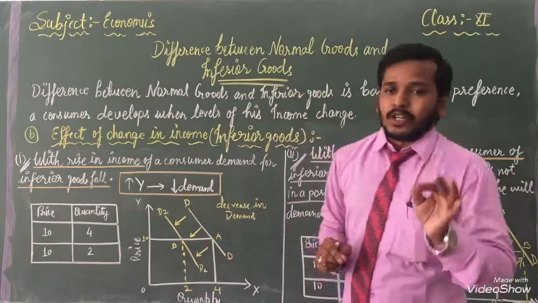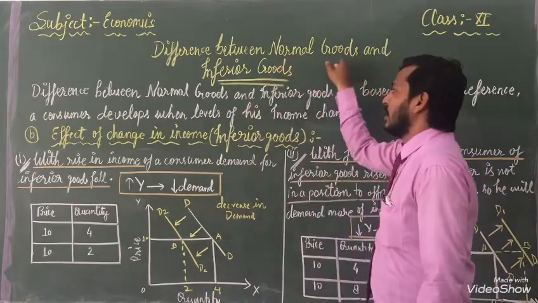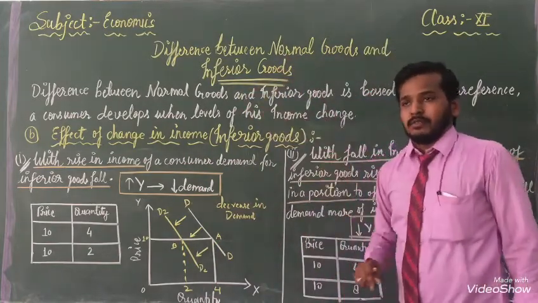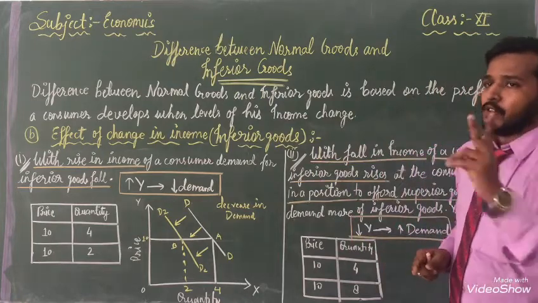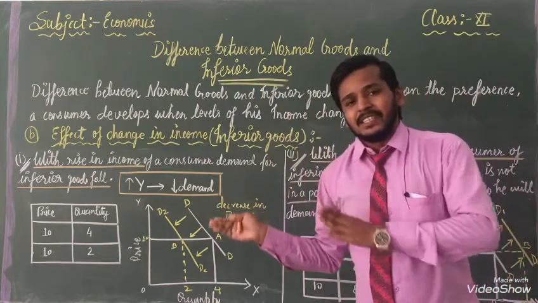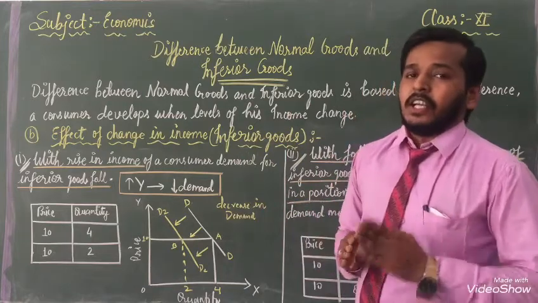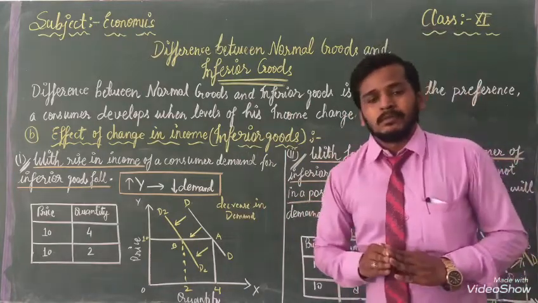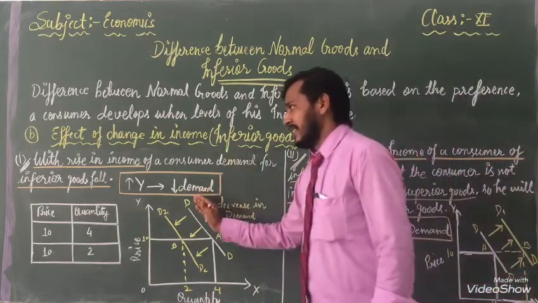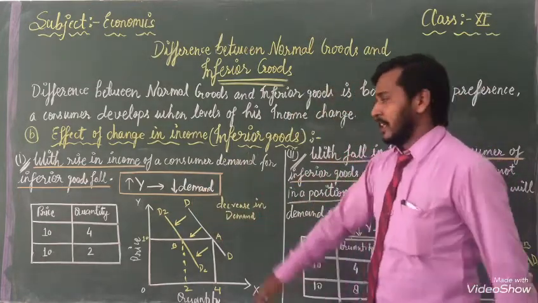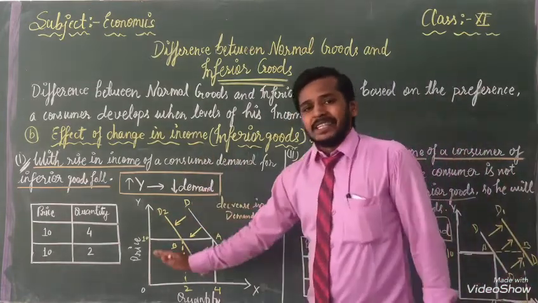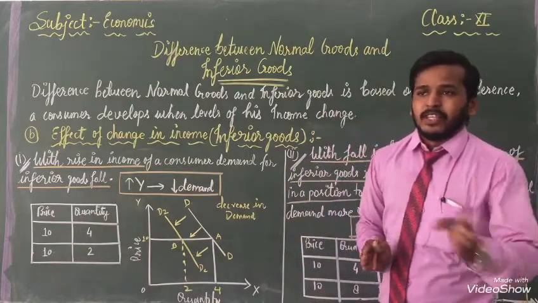This is the important difference between normal goods and inferior goods. So inferior goods also increase and decrease in demand according to price level. When price will increase, means when our income will increase, the demand will decrease of inferior goods.